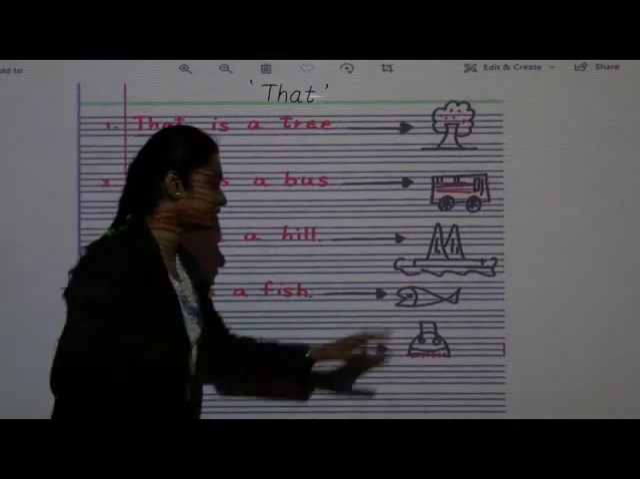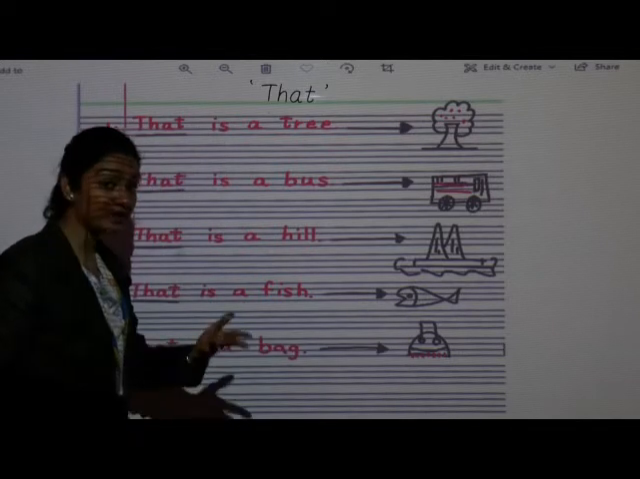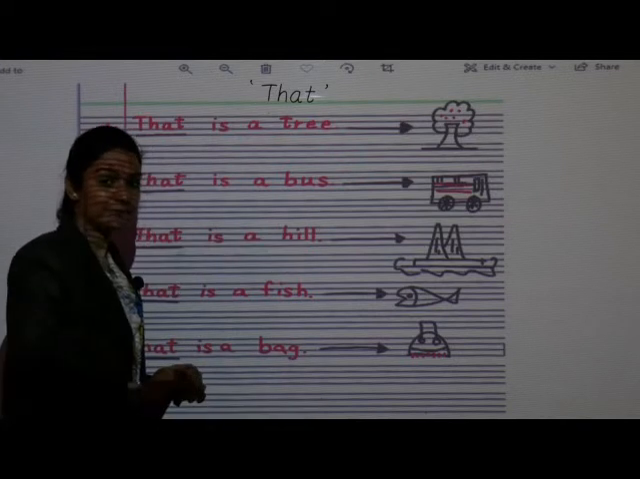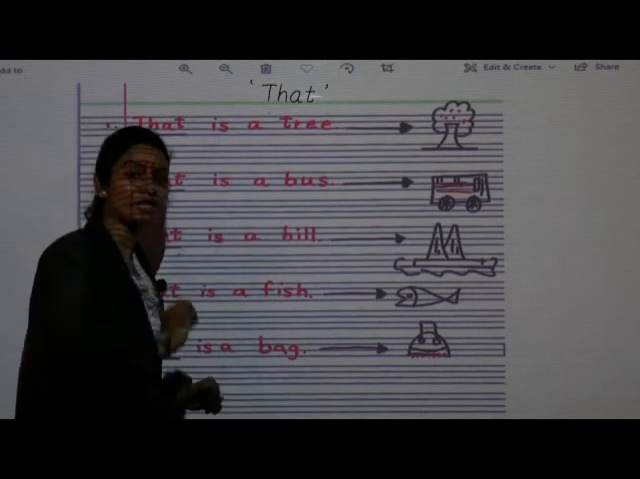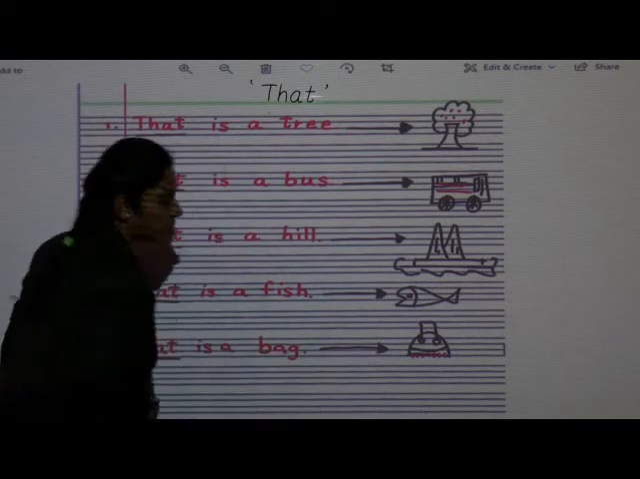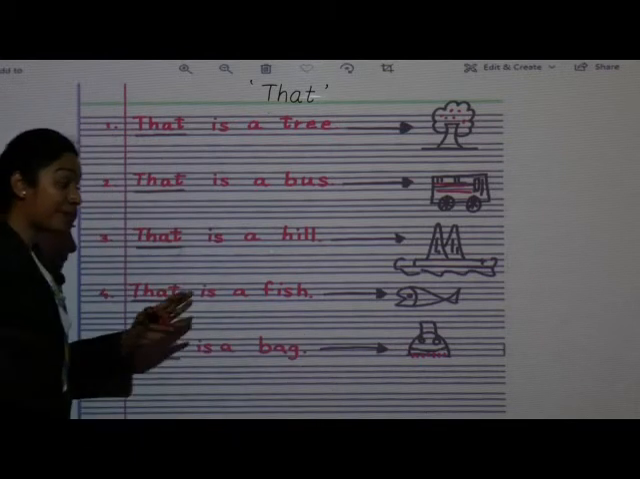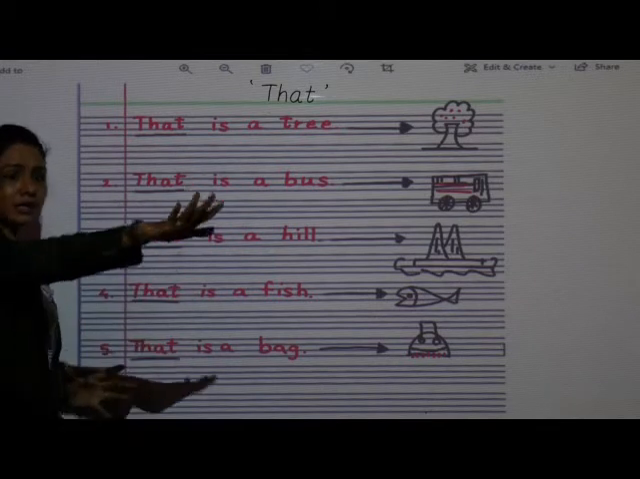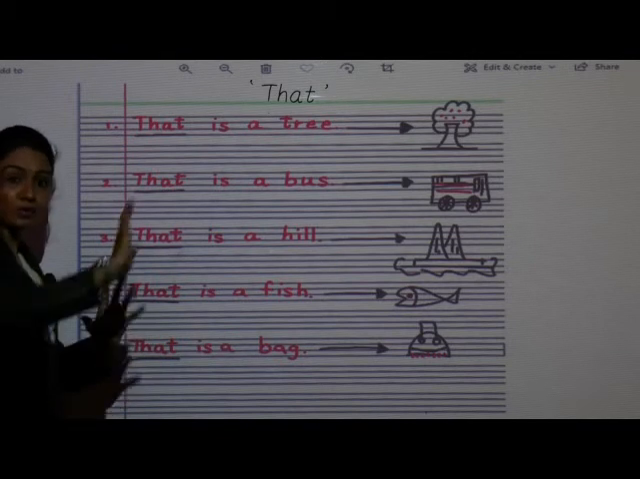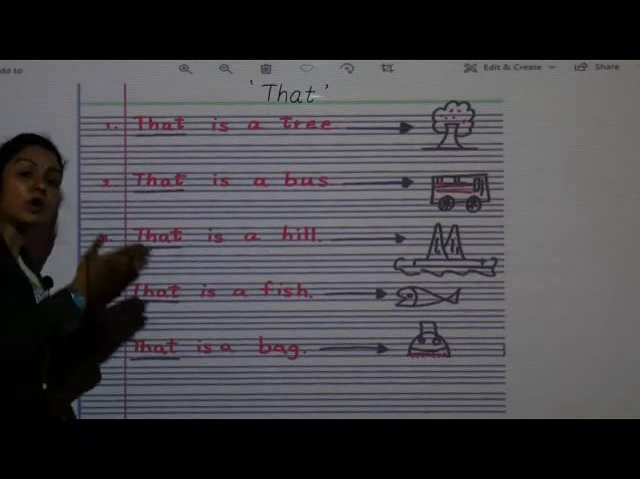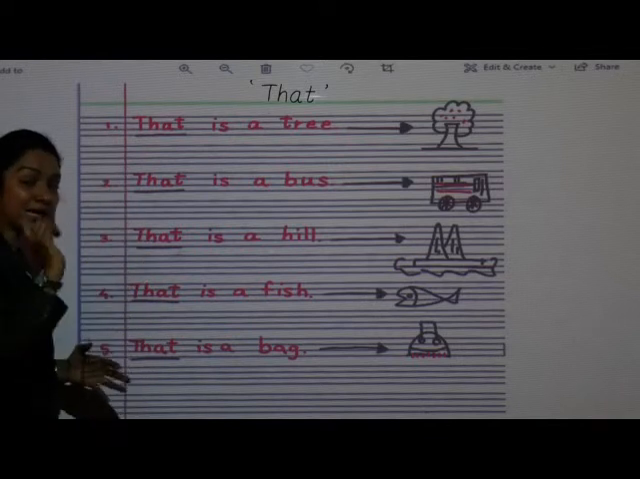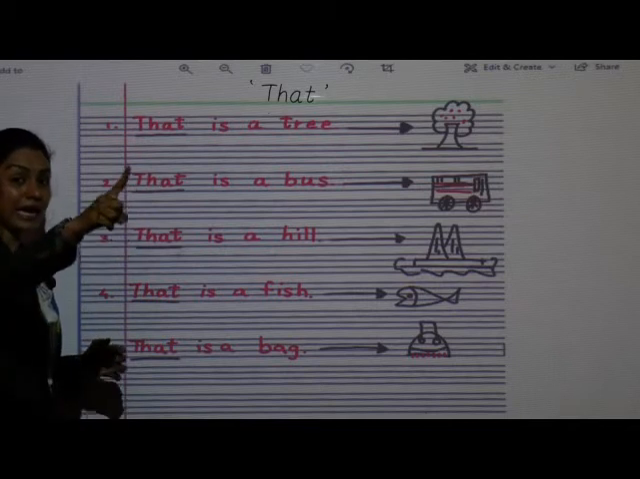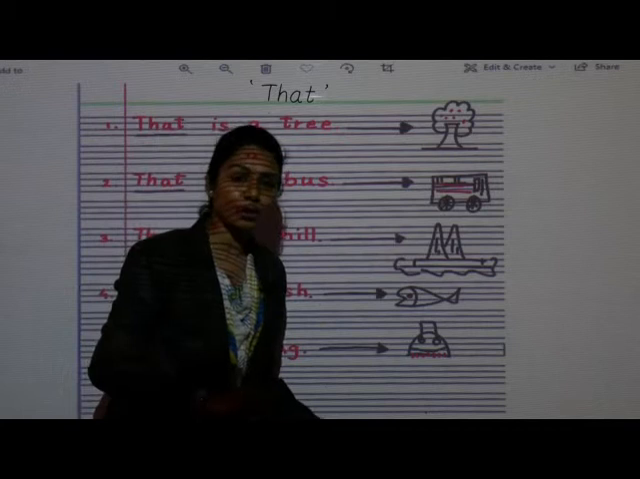Next, fish. What it is? Fish. Where is the fish? Far from us. So what we are going to use? That is a fish. Next, bag. Okay, this is a bag, but the bag is far from us. हमसे बहुत दूर है. किधर रखा है आपने? Okay, on the table you have kept or in your bedroom, wherever. Then from here, मतलब आप बहुत दूर से उस बैग को देख रहे हो. You are watching that bag. Then that time what you are going to say? That is a bag. Okay, children. So these are the example of that.